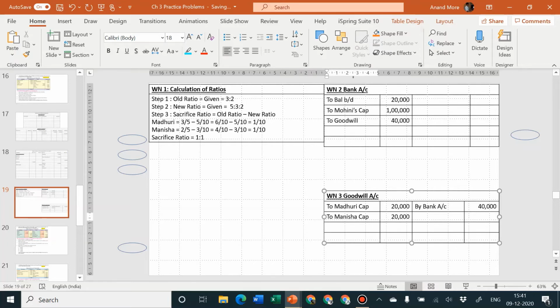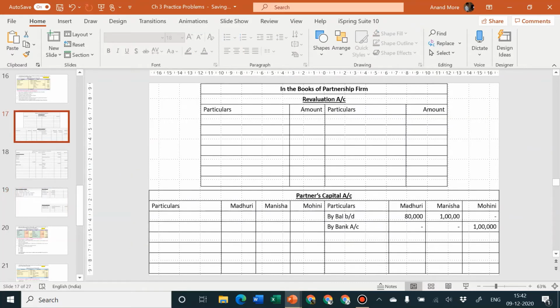Second effect of the same will be transferred to the partners' capital account credit side. In the partners' capital account credit side, we'll write by goodwill account.